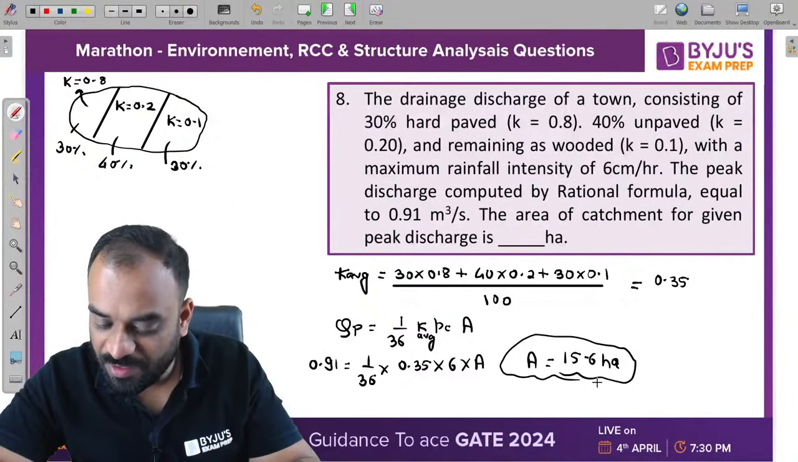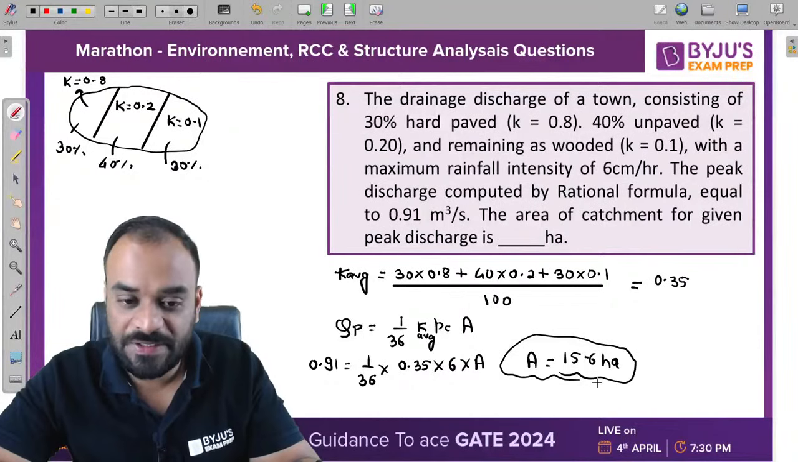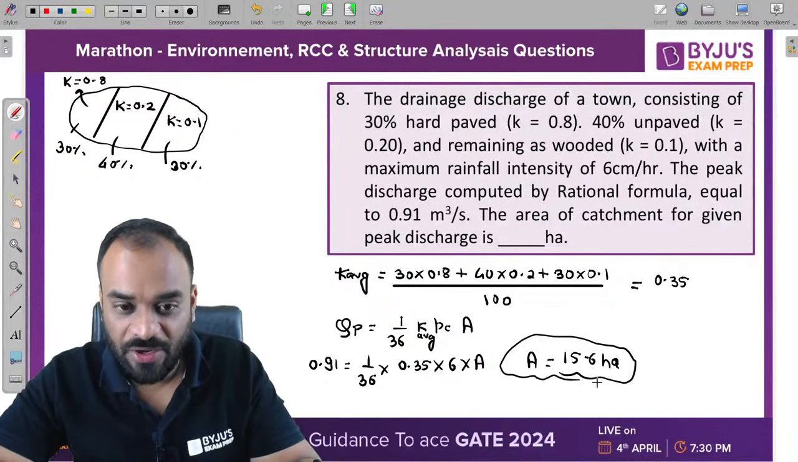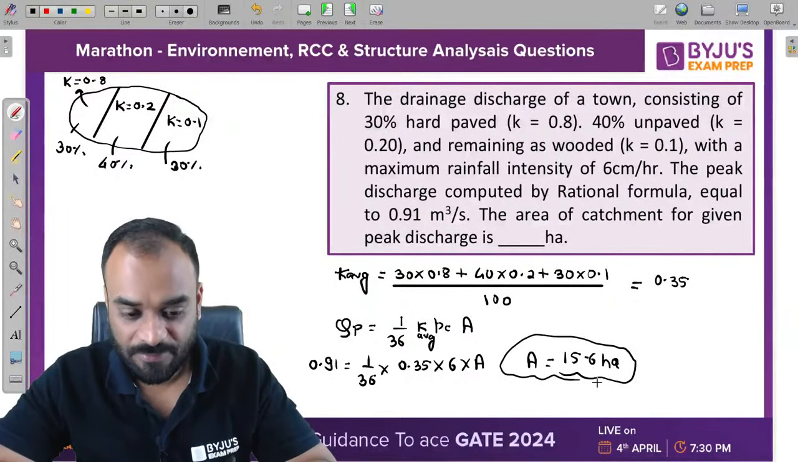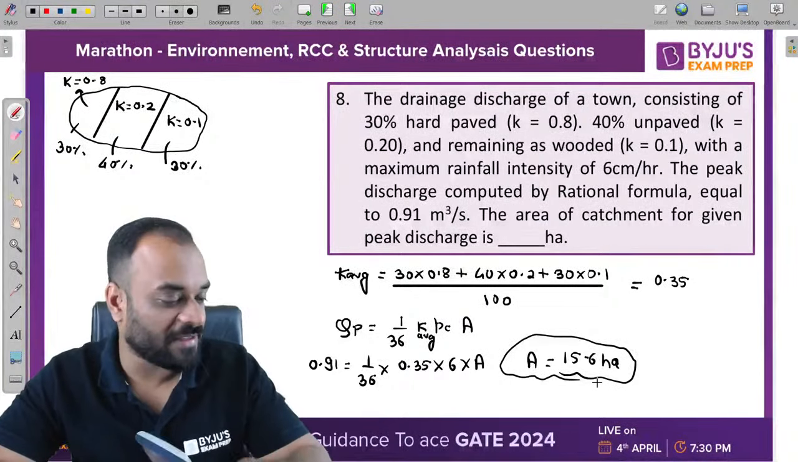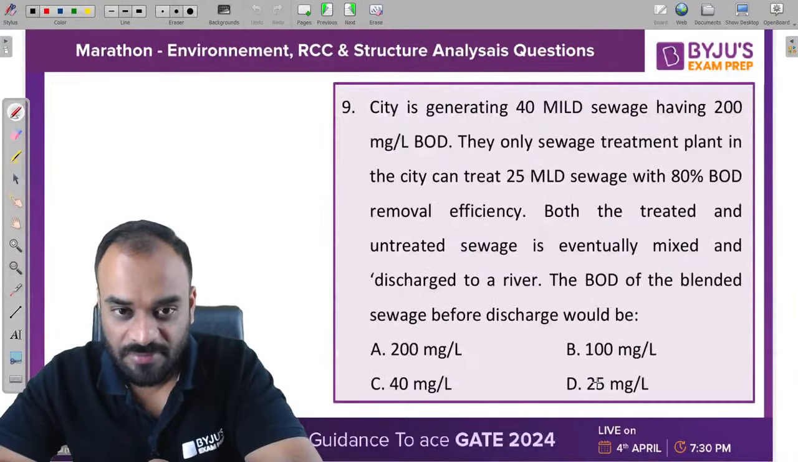Salgar, I think you have written correctly first, which is 15.6 hectare. I am good. I hope you are also good, right? Yes, 15.6. Very nice, guys. Very nice. Superb. Let's move to the next question.